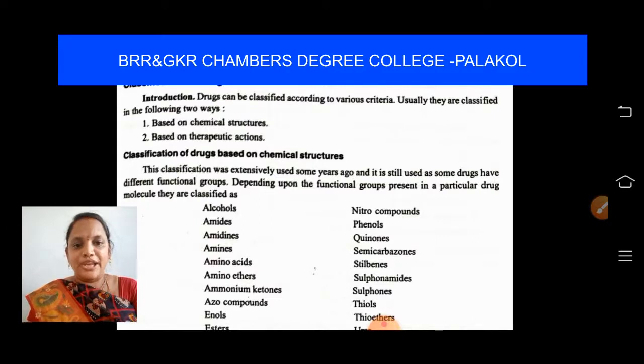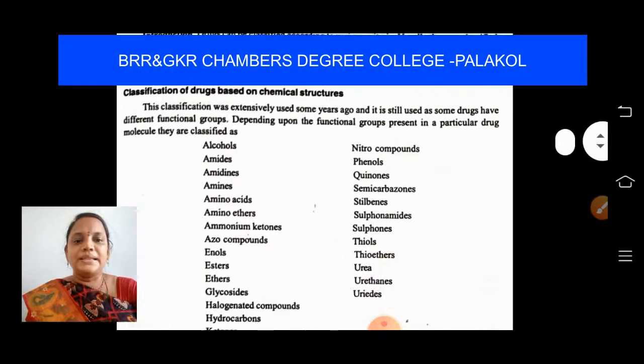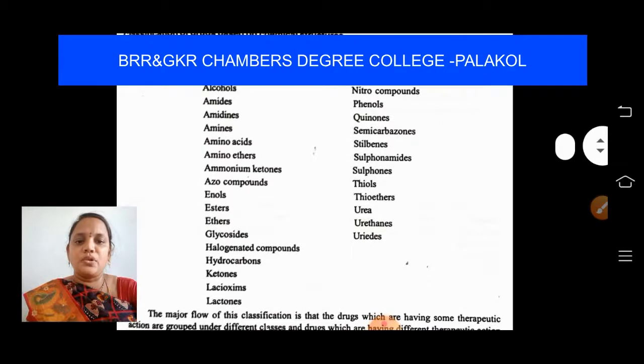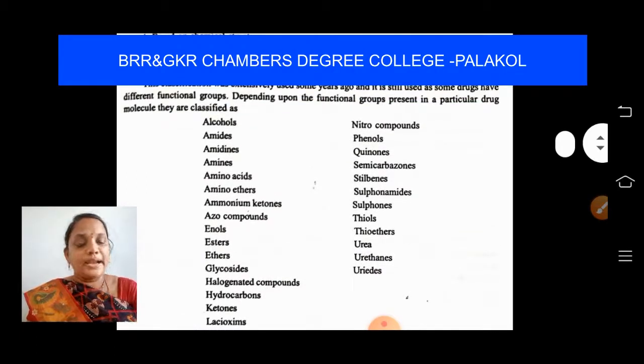Amines, amino acids, amino ethers, ammonium compounds, ketones, azo compounds, enols, esters, ethers, glycosides, halogenated compounds, hydrocarbons, ketones, lactones, nitro compounds, phenols. So, the drugs which contain the phenol functional group are classified into one type.